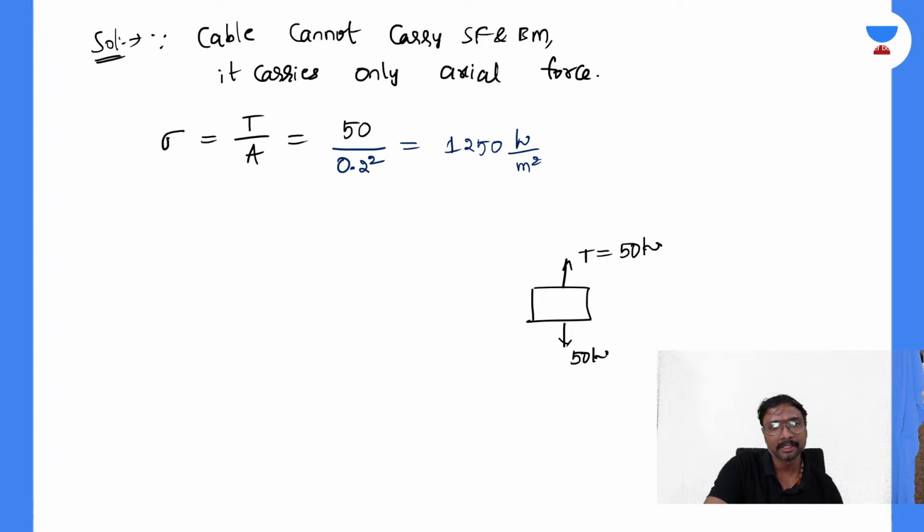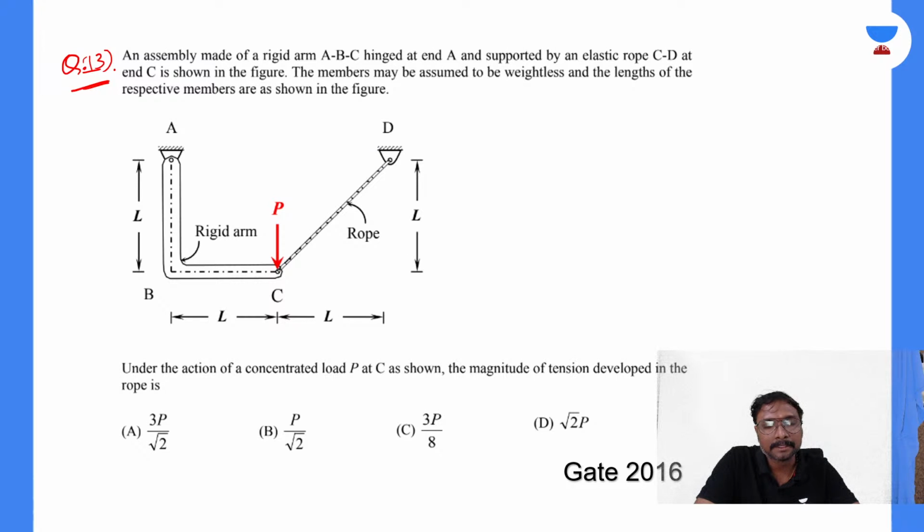1250 kilonewton per meter square. Option A is matching, right? Yes, absolutely. That option A will be matching. Clear? Now, this is your question number 13. A GATE question only. Write your answer, all of you, for this. GATE 2016 question, right? Write your answer, everyone, for this question.